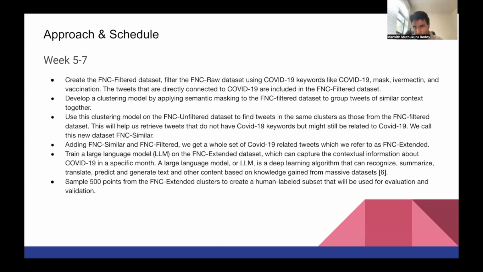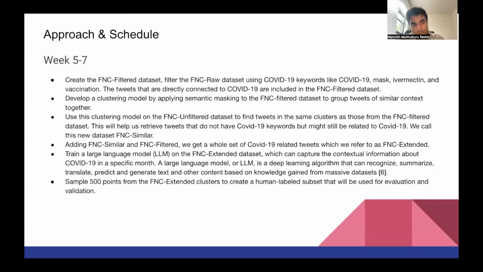What we're trying to do through this method is pick tweets that don't have a keyword for COVID-19 in the tweet, but are actually semantically related to them. Once we add that, we get an FNC similar data set. And when we add FNC similar and filtered, we make the FNC extended data set. And these are all the deliverables which I have submitted.